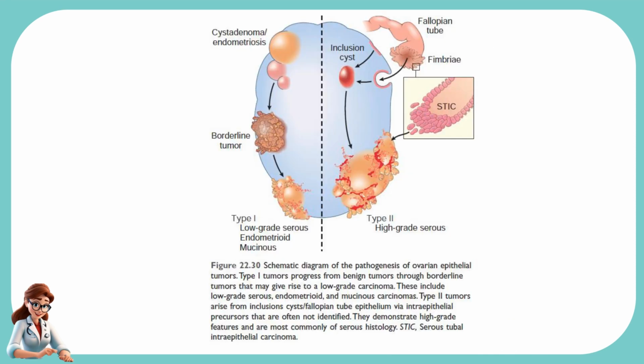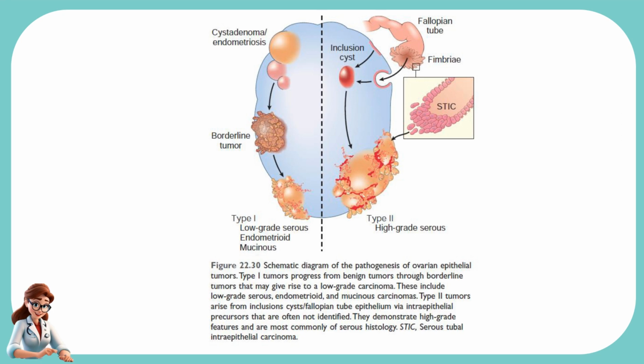This is a schematic diagram of the pathogenesis of ovarian epithelial tumors. Type 1 tumors progress from benign tumors through borderline tumors that may give rise to a low-grade carcinoma. These include low-grade serous, endometrioid, and mucinous carcinomas.